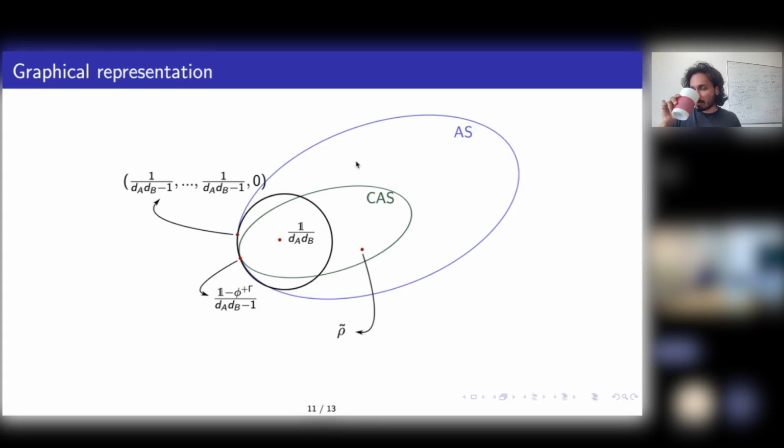Now, what about the convexity and compactness of this particular set, the purity ball? Yes, it's convex and compact because purity under convex combination cannot increase. And it's compact because of the equality. Yeah, all these sets are convex and compact. Any more questions?